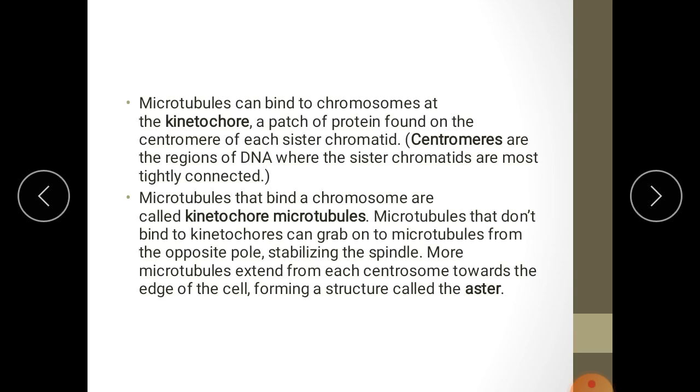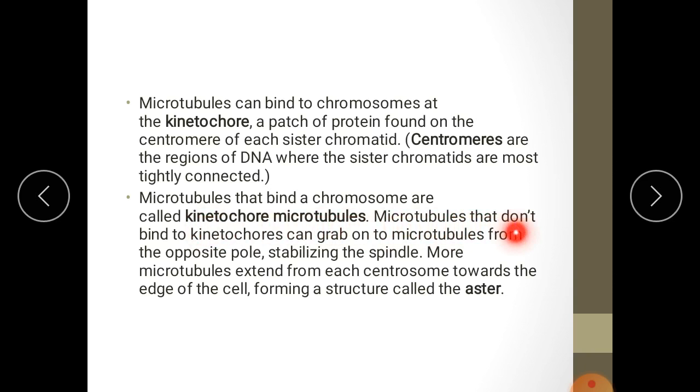Next, microtubules can bind to the chromosomes at the kinetochore, a patch of protein found on the centromere of each sister chromatid. Centromeres are the regions of DNA where the sister chromatids are most tightly connected. Microtubules that bind a chromosome are called kinetochore microtubules.